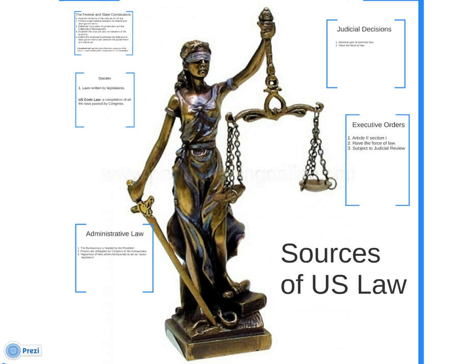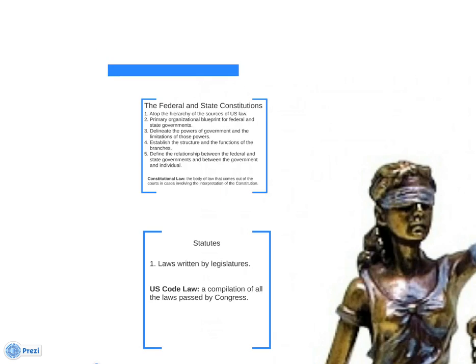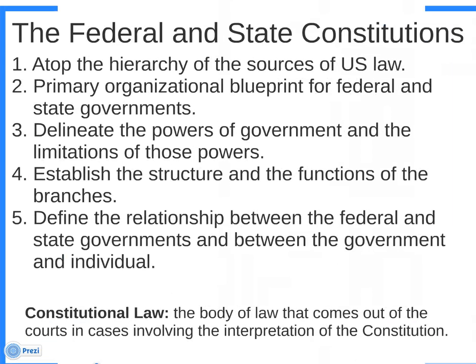These sources differ not only in who makes the law, but also in their place in the hierarchy of the U.S. legal system. Moreover, lawmakers create law not only at the national level, but in all 50 state governments as well. So let's look at federal and state constitutions.